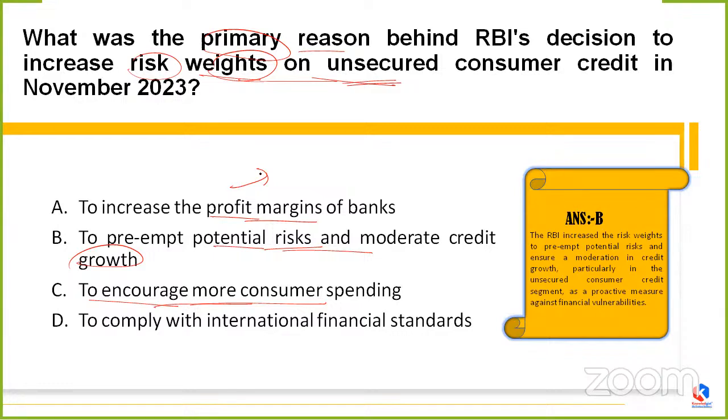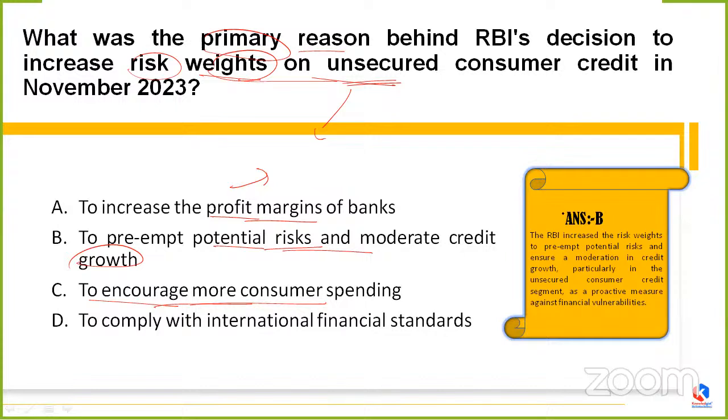There is no use of any property as collateral, and lenders consider these to be riskier than secured ones. That's the reason they are called unsecured consumer credit, because no collateral is provided. A few examples are student loans, personal loans, or credit card loans, etc. Clear? So this is all about what we mean by unsecured consumer credit.